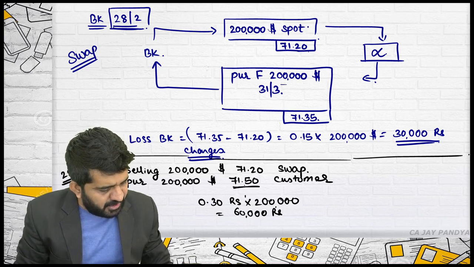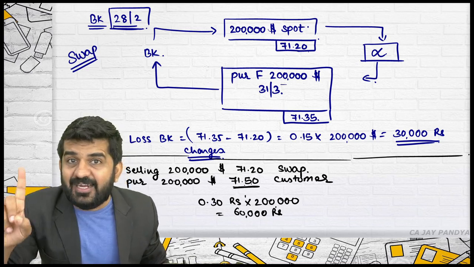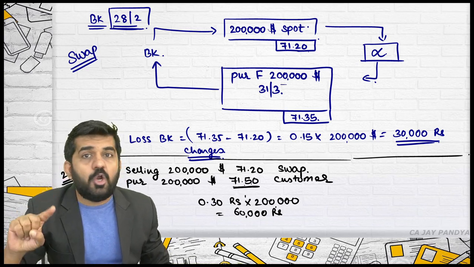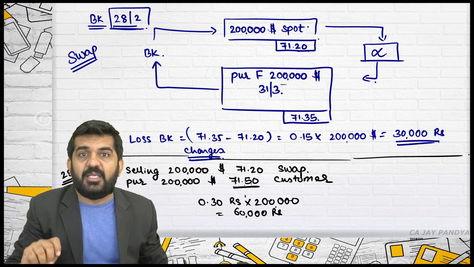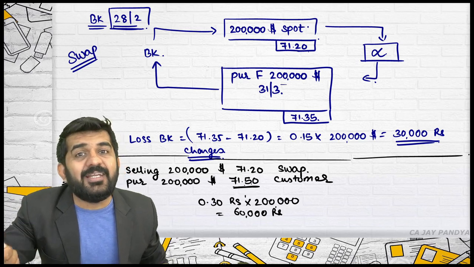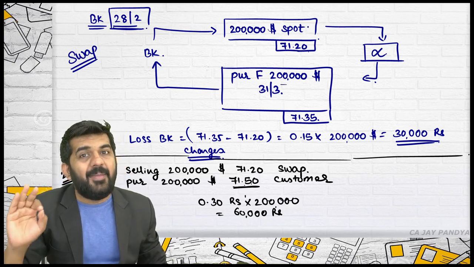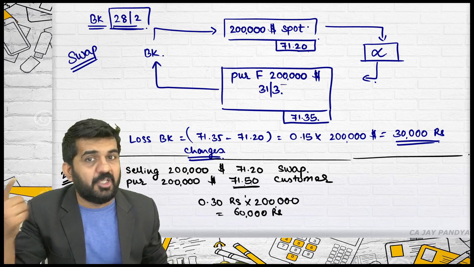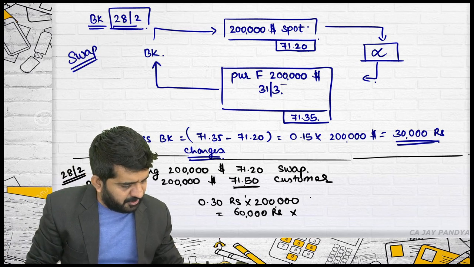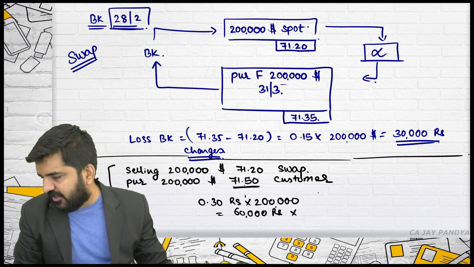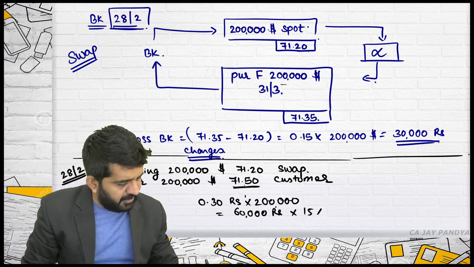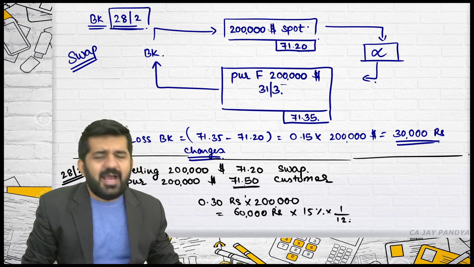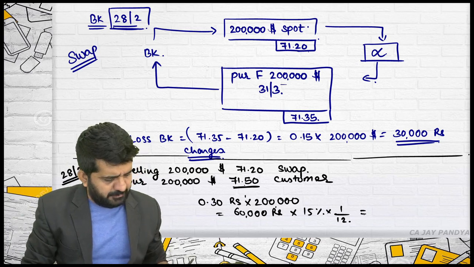But sir, this money was payable to the customer. Agreed. But it was payable on 31st of March. It was not payable on 28th of February. Now the bank is paying on 28th of February, so the bank will be charging 1 month interest because it is paying 1 month earlier. What will be the 1 month interest? The interest rate might be given. It is 15%, 15% into 1 divided by 12. I am taking approximately 1 month. It is absolutely alright.